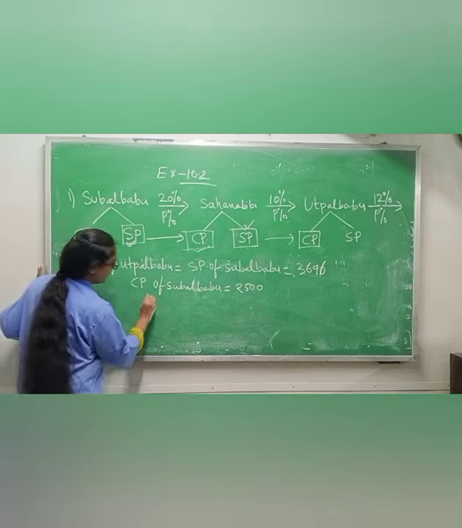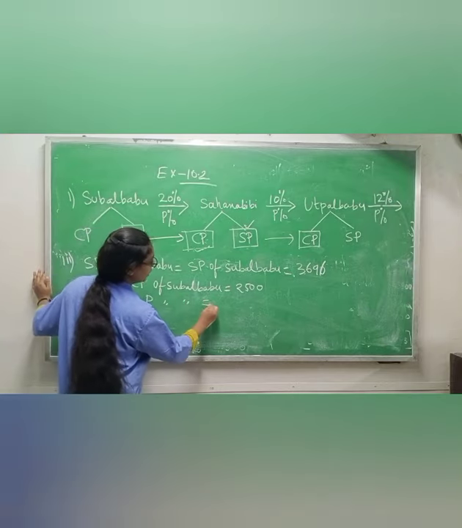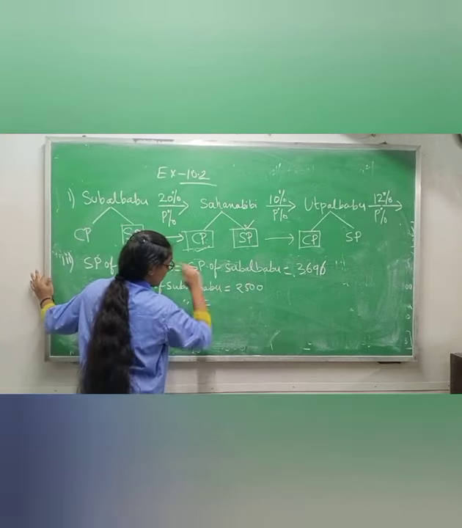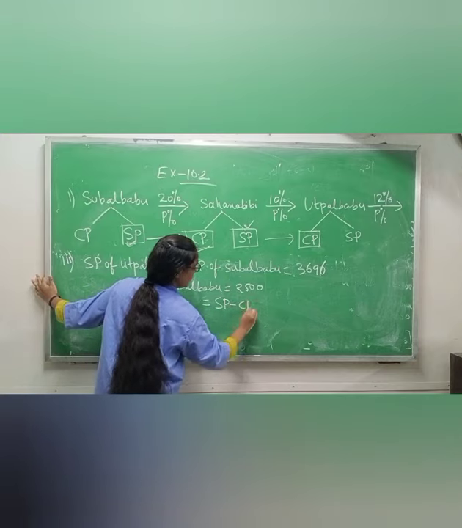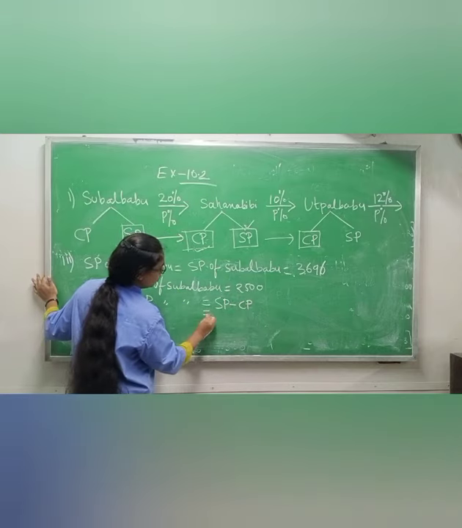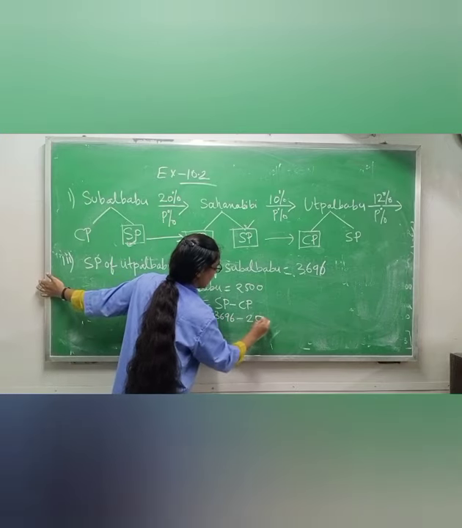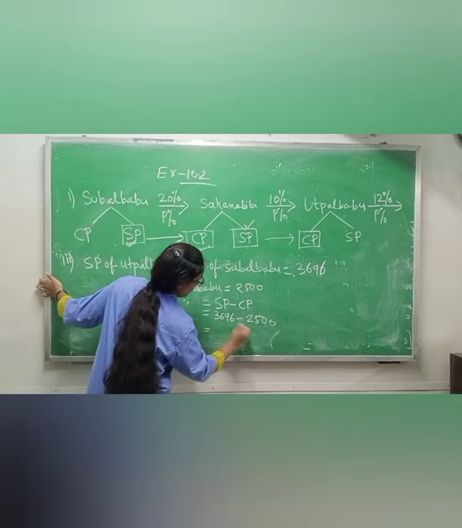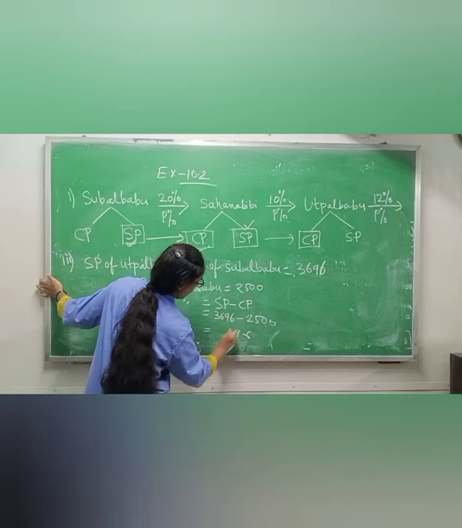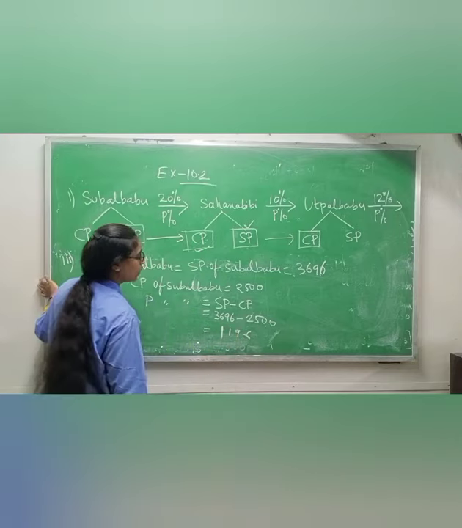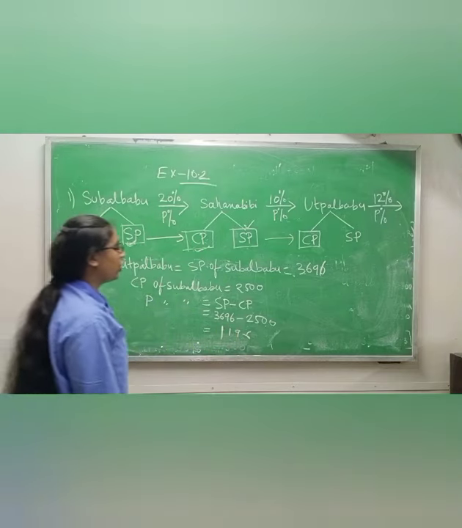Then you will get the profit. What is the formula for profit? SP minus CP, selling price minus cost price. 3,696 minus 2,500. You will get 1,196 as your profit.